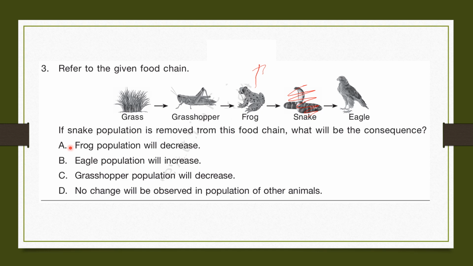Then second, eagle population will increase. So when the prey is gone, the predator is also gone. So this will be a decrease. So this is not the consequence. C, grasshopper population will decrease. So frog will increase. So there will be more frogs to eat the grasshoppers. So then this will decrease. So the consequence is C, grasshopper population will decrease.